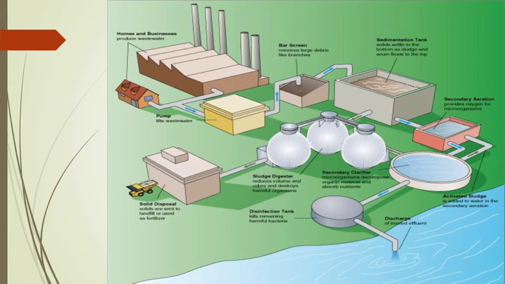digester. In the sludge digester, the sludge comes from the primary sedimentation tank and from the secondary sedimentation tank. In the sludge digester the sludge is digested to reduce the volume of sludge, reduce the odors and destroy the harmful organisms. You can see that white color, that is the sludge digester, where the sludge is digested, and the digested sludge can be disposed. The solids are sent to the landfill and used as a fertilizer.